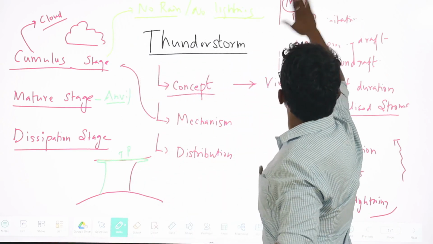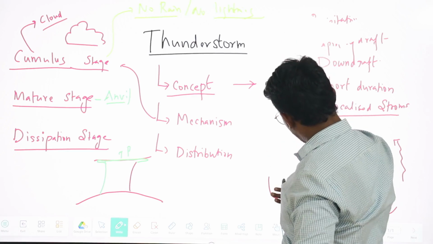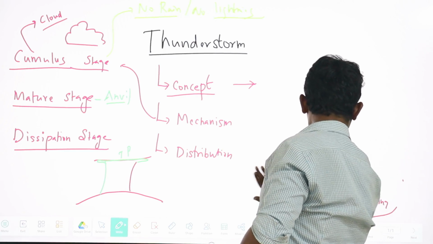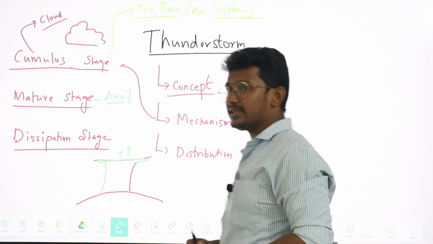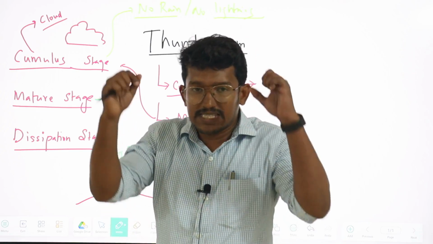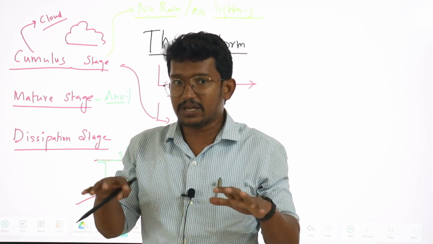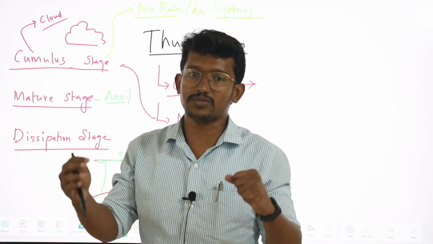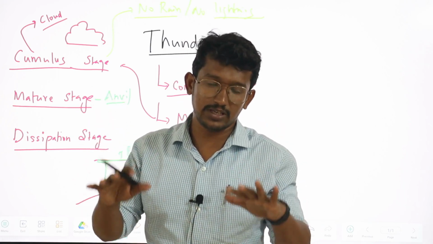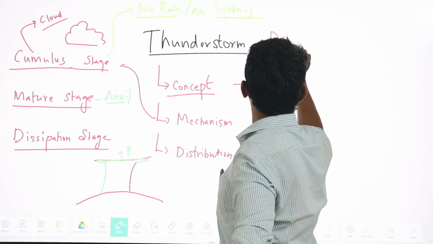So here, when the intense rainfall is happening, we can see that this intense rainfall will bring the cold air mass to the lower level, which means a physical drag, a mechanical drag, because of the rainfall, will push the cold air mass to the lower atmosphere. This is what we call downdraft.